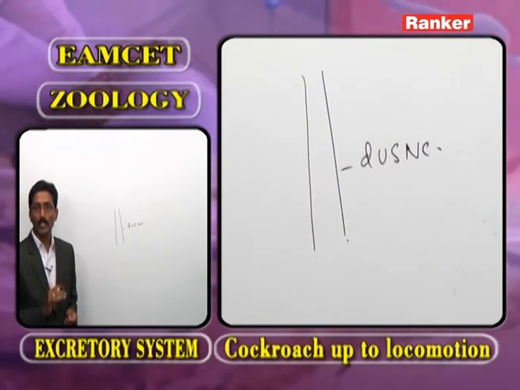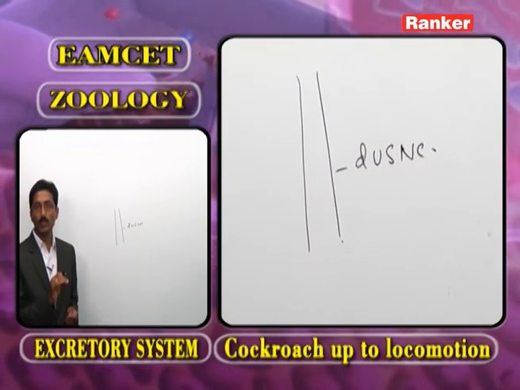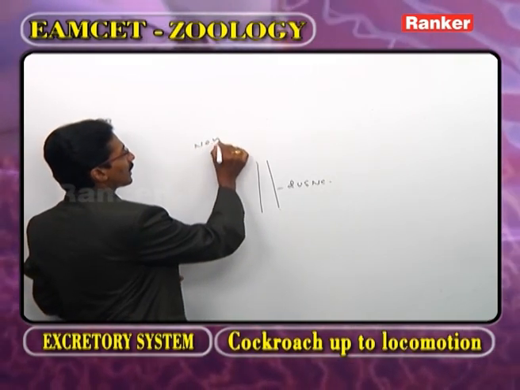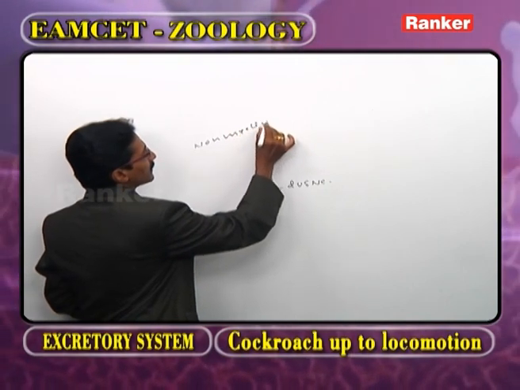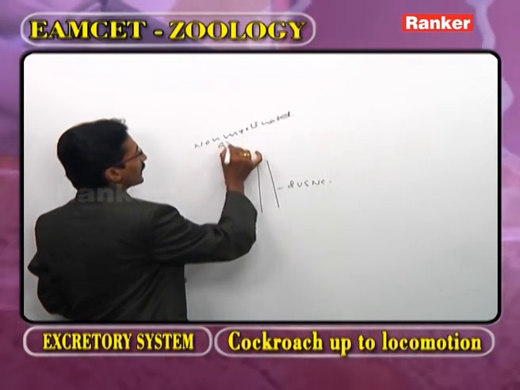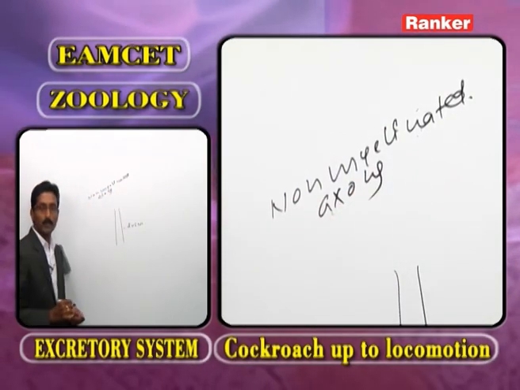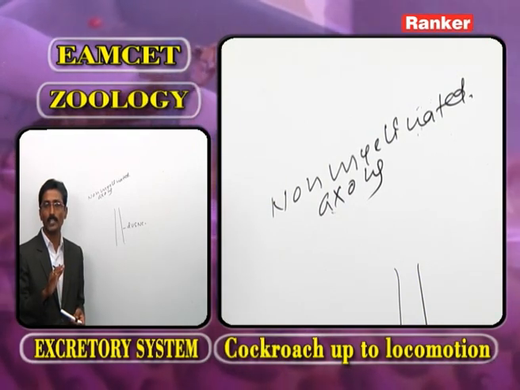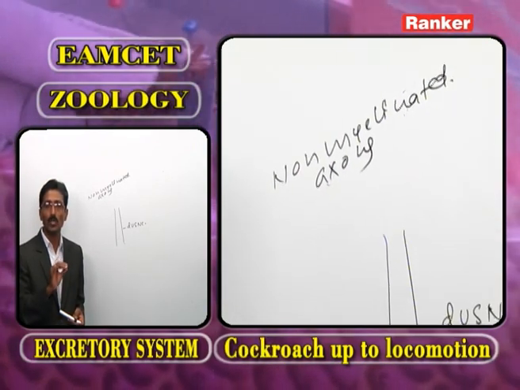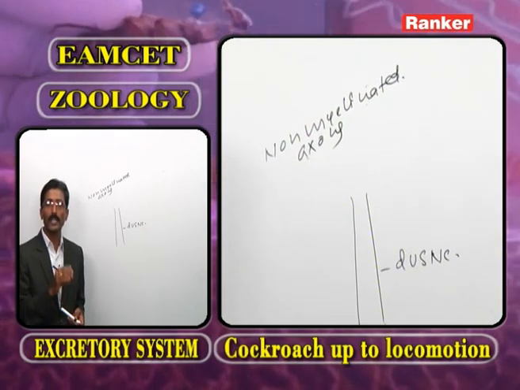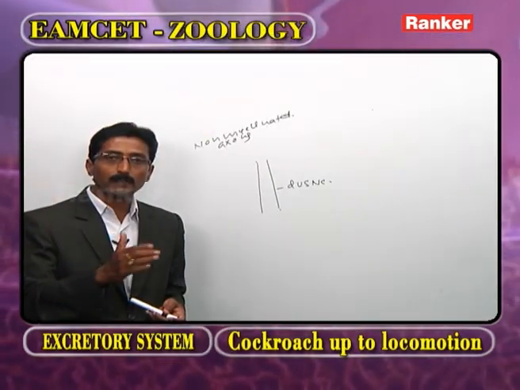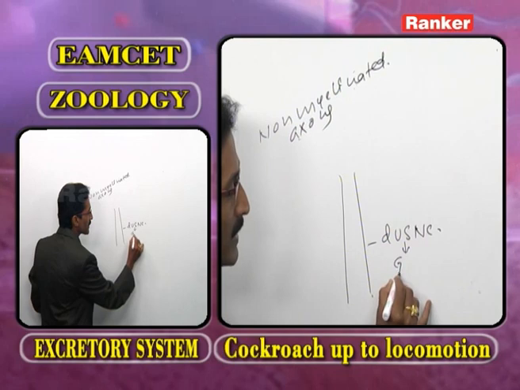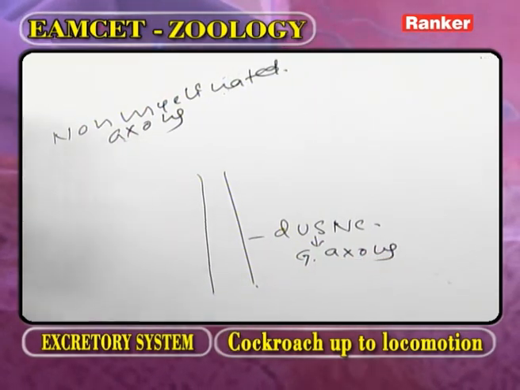We know very well in all invertebrates, as we observe the nerves, what type of nerves are present? Non-myelinated axons are present. Because of the non-myelinated axons, the nerve impulse propagation is very slow. So in the body of invertebrates, for the rapid nerve impulse propagation in the nerve cord, what are present? The giant axons are present.